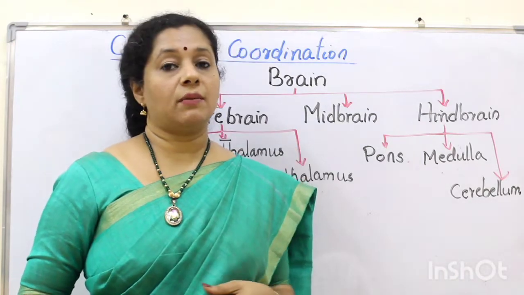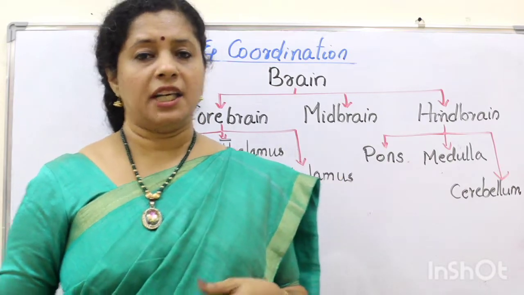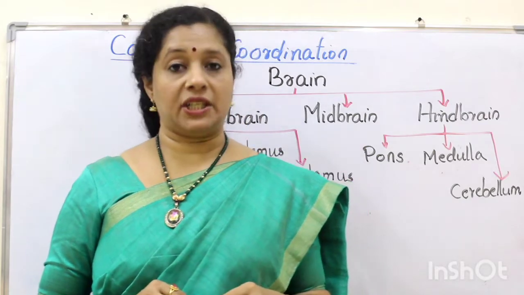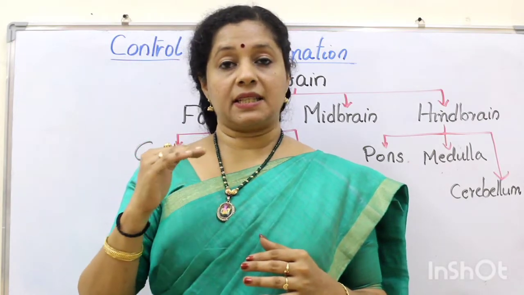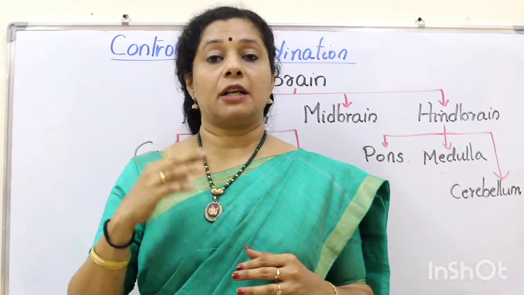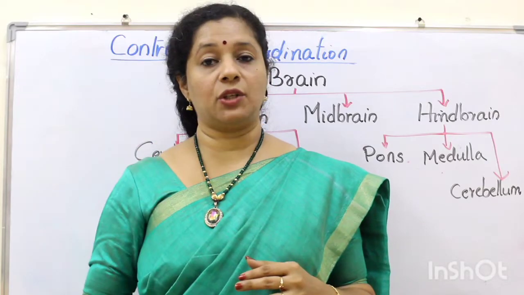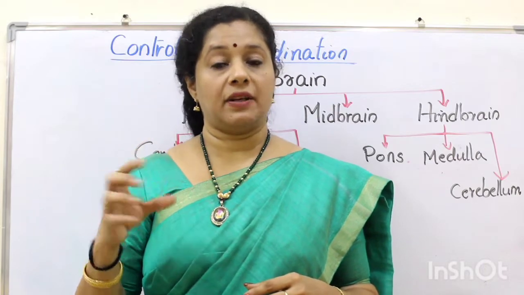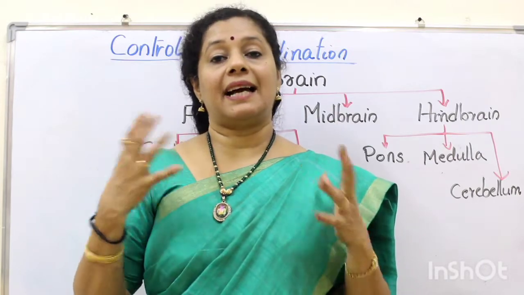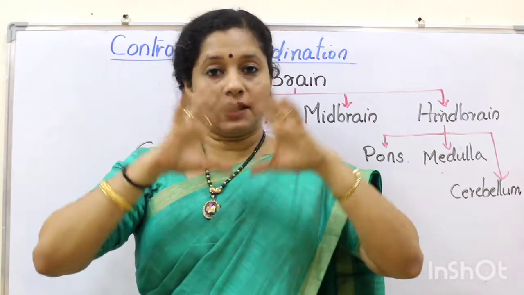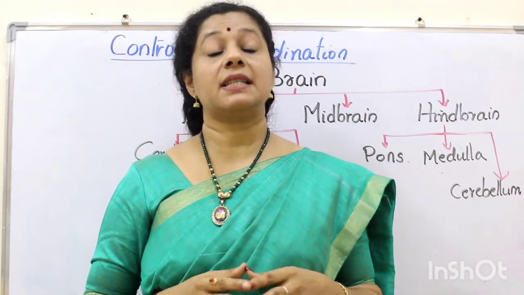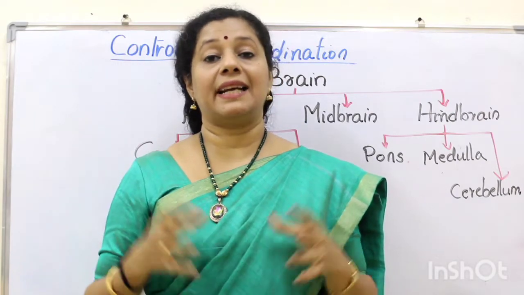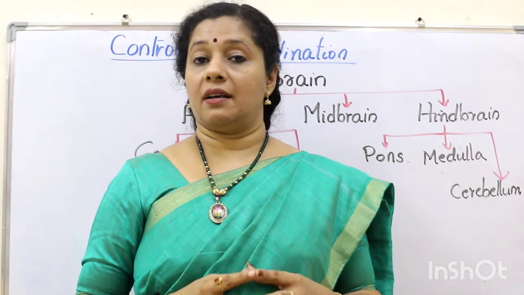Now let us also see one more part, how is our brain protected. It's a very delicate organ. Around the brain we have 3 layers of covering called the meninges. And in between the meninges layers, there is a fluid called cerebrospinal fluid, which runs even to the spinal cord. So cerebrospinal fluid, CSF, helps in the protection of the brain, acting as a shock absorber. And over that, there is a very hard region called the cranium. It's a part of our skull, the cranium or a bony box, which protects it. Like a helmet, it is protecting our brain.